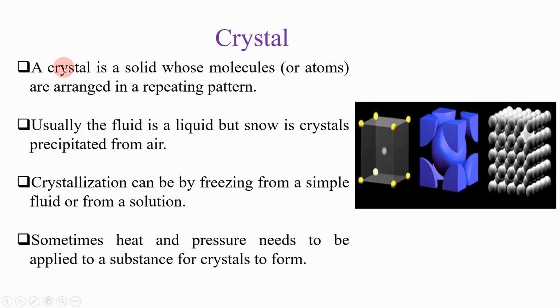See guys, a crystal is a solid whose molecules or atoms are arranged in a repeating pattern. If you see this image, you can see this is a 3D image, and you can see this cube has atoms at each corner and one atom at its center.